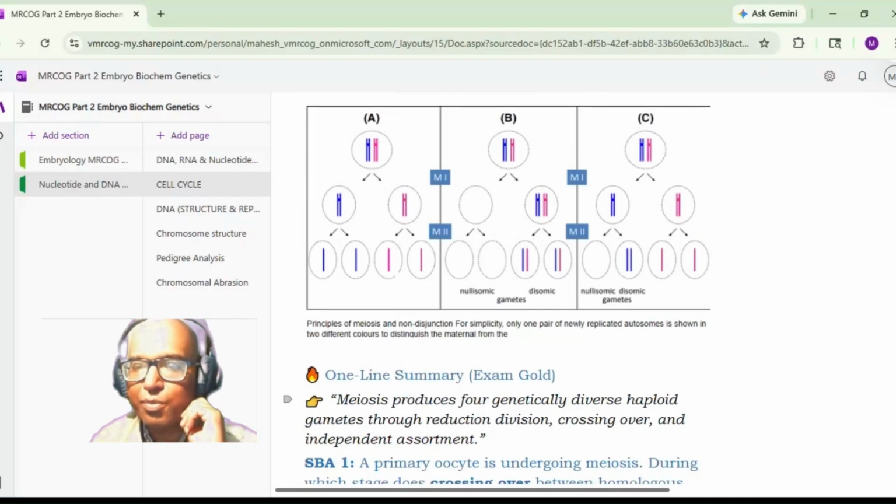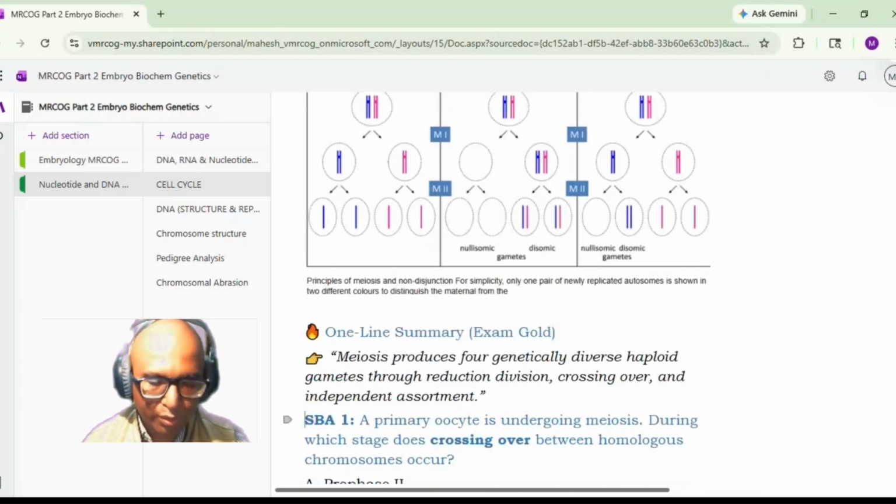Okay. So meiosis produces 4 genetically diverse haploid gametes through reduction division, crossing over, and independent assortment. So these are the mechanisms by which genetic diversity happens. One is reduction division, second is crossing over, and third is independent assortment. So these are the things involved in meiosis from the examination point of view.